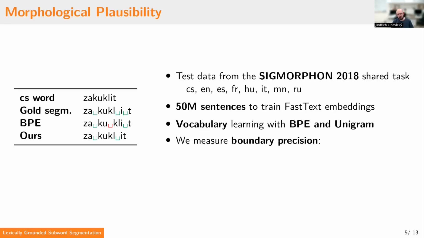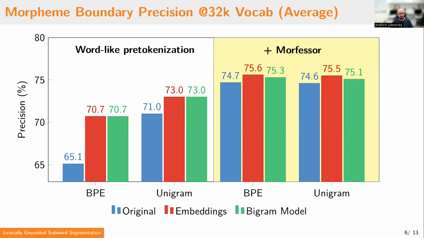And finally, we measure the morpheme boundary precision because we want our algorithm to make correct splits of the words, but we don't care if morphemes are merged into bigger units. When we look at the results for the 32,000 vocabulary averaged over the languages, we can see a big improvement over the BPE and unigram model when using the word-like tokenization.